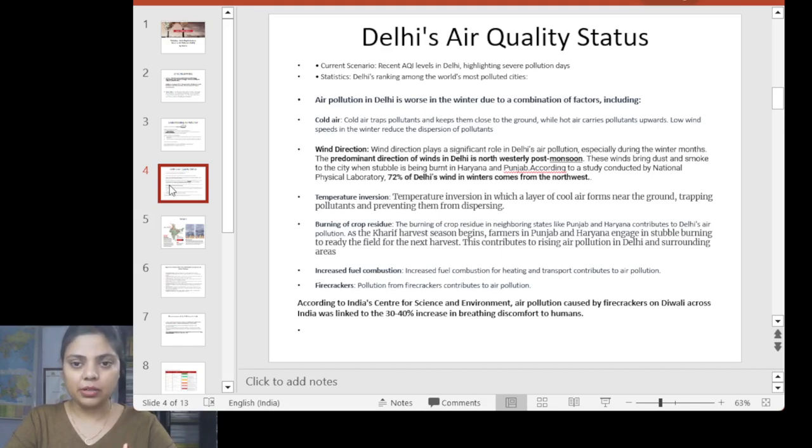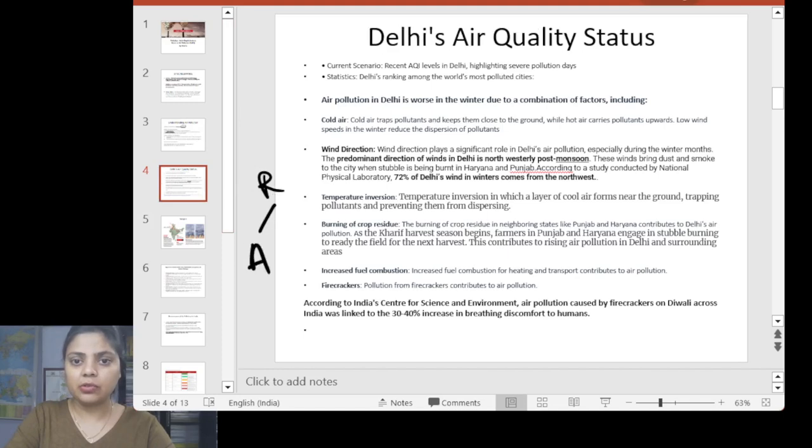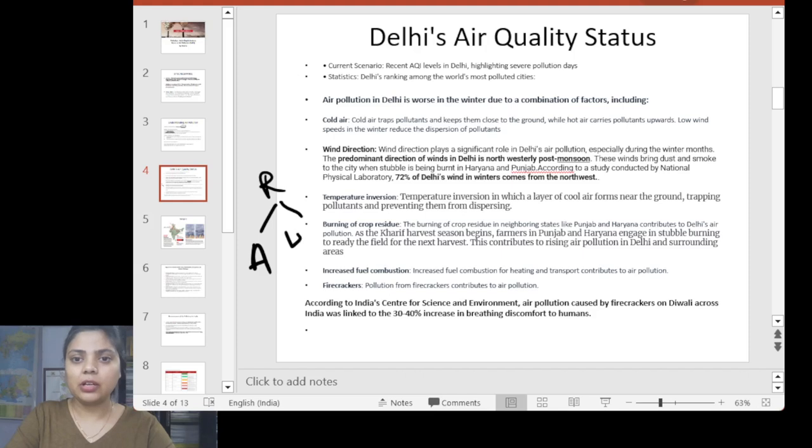Whatever reasons I have pointed out, you can also use them in different terms, like you can make it anthropogenic and natural reasons. In anthropogenic, you can use increased fuel combustion, industry, firecrackers. And if I talk about the natural, the position of Delhi, the wind direction during the winter season, the cold air during the winter season, temperature inversion. So this you can use as natural reasons, and this as anthropogenic. Now here you can list down these reasons.